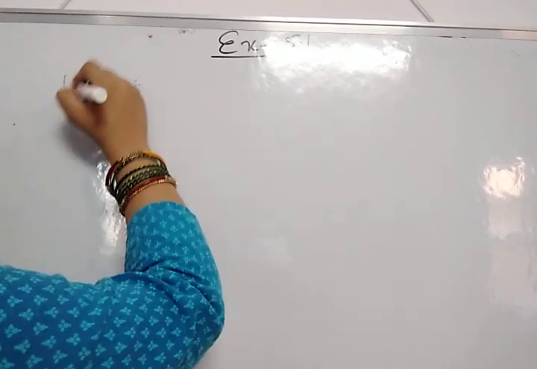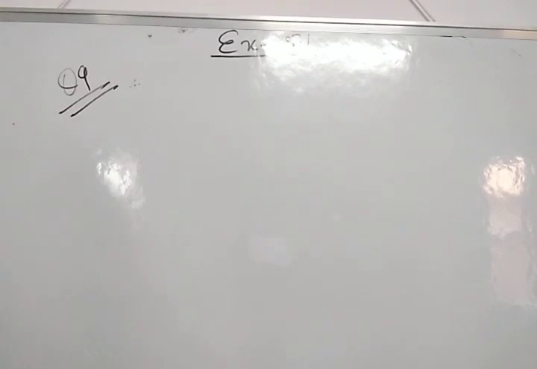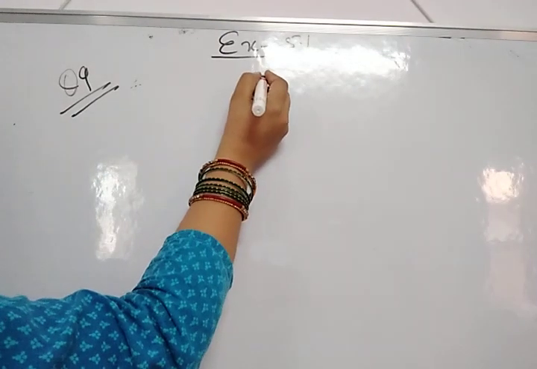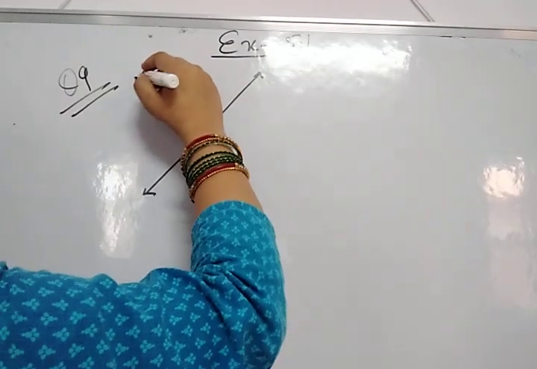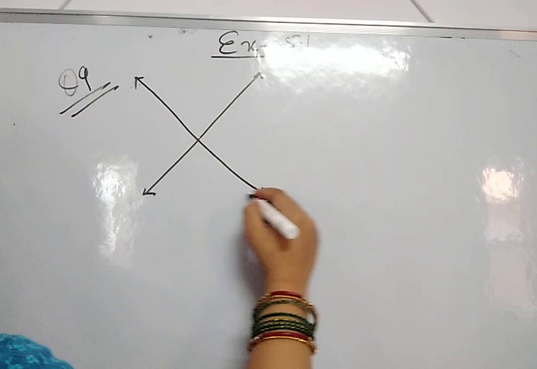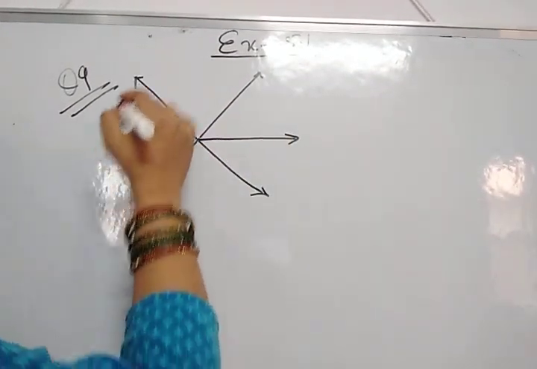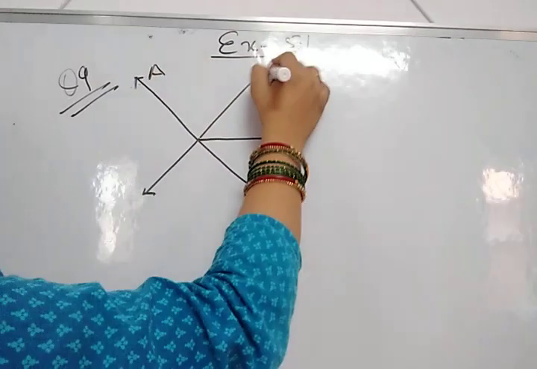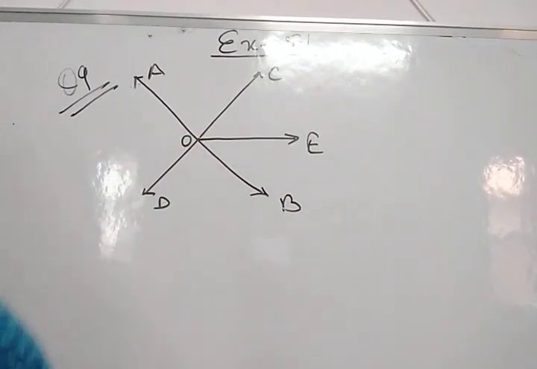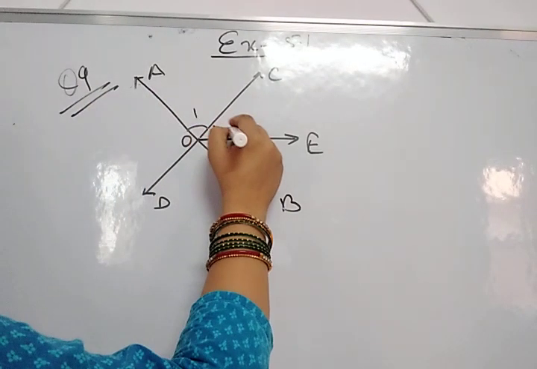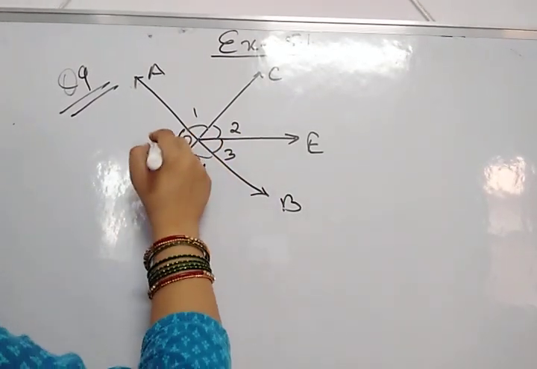Now come to the 9th question. AB, CD, E and O. These are angles 1, 2, 3, 4 and 5.